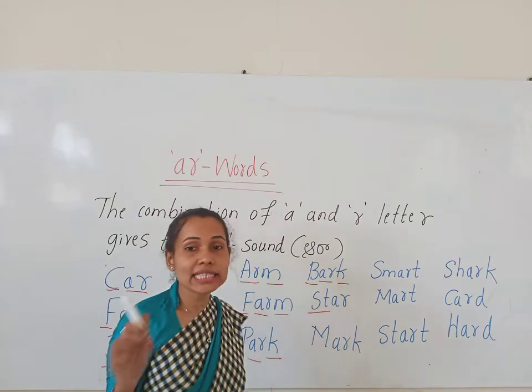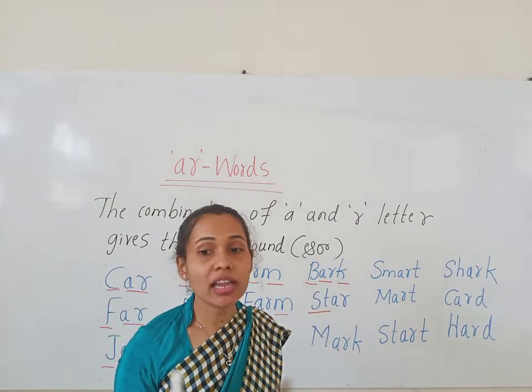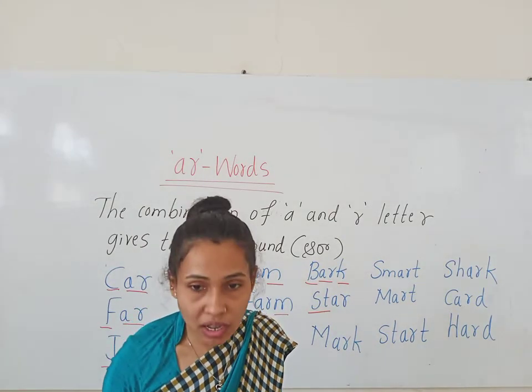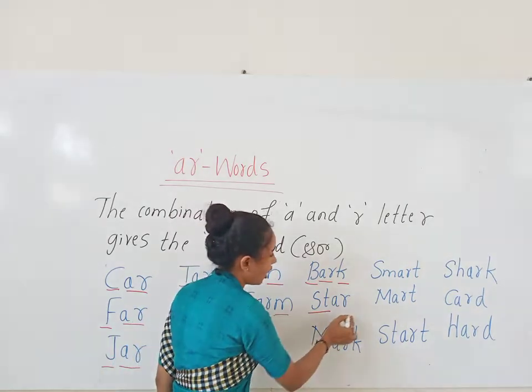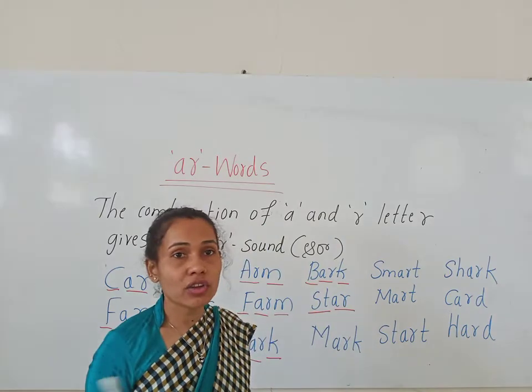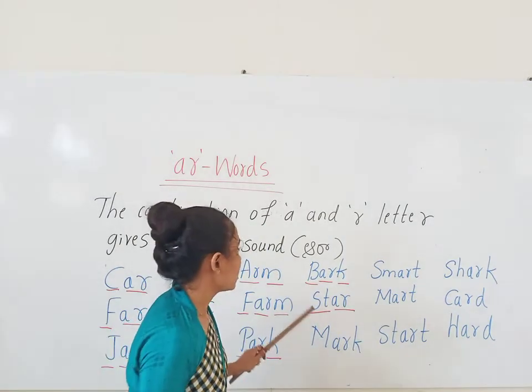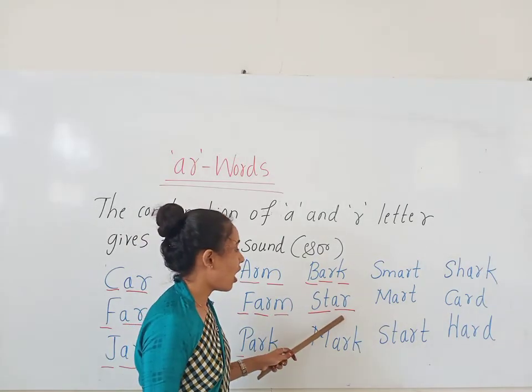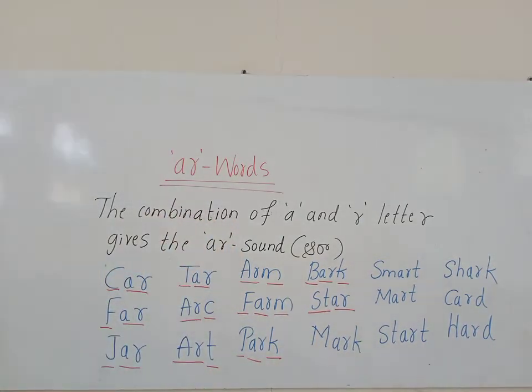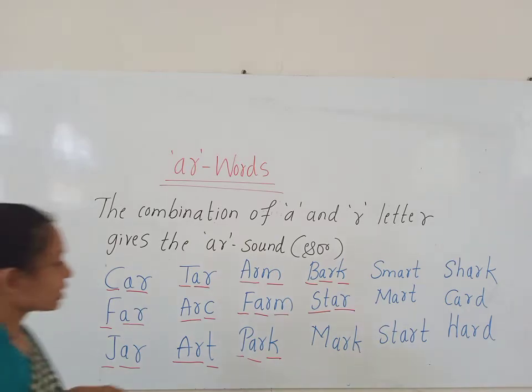When S and T blended together, it gives the sound of stir. Stir. A and R together gives the R sound. Stir, R, star. Okay, children. Now look at the next word.